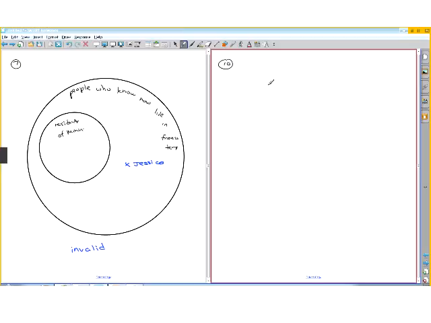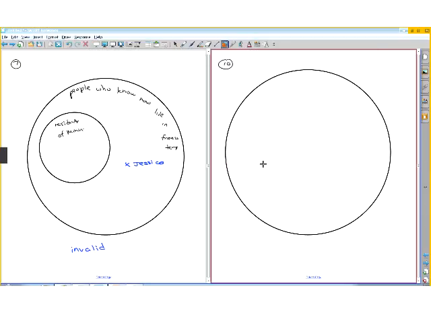Okay, number 10. Some philosophers are absent-minded. Nicole Malin is a philosopher. So the first statement says, some philosophers are absent-minded. So the outside one would be people who are absent-minded.